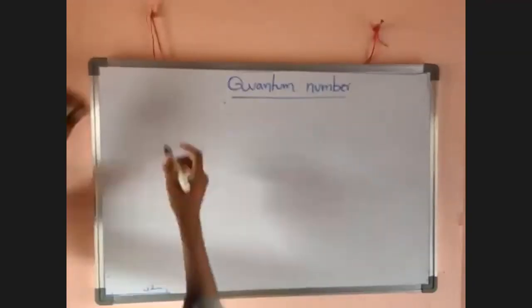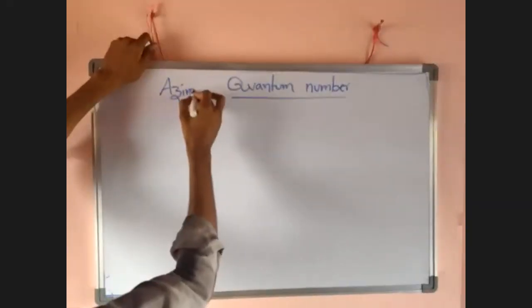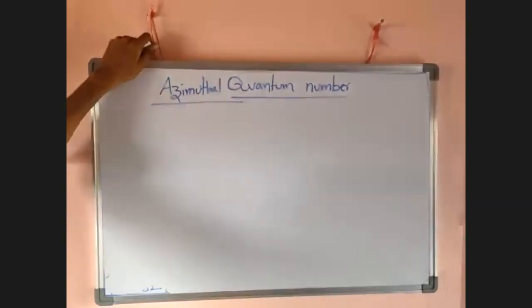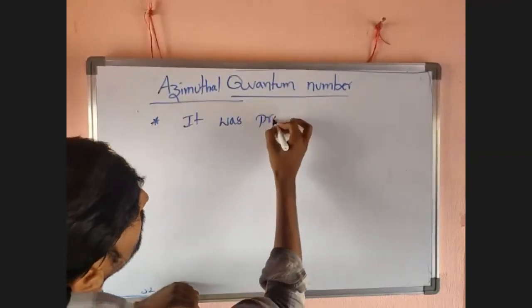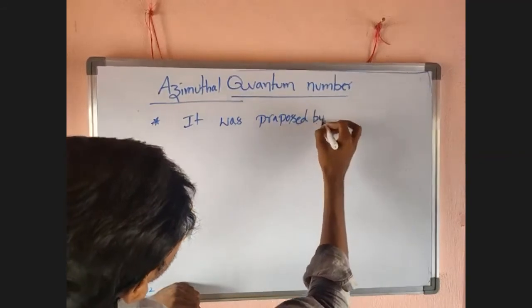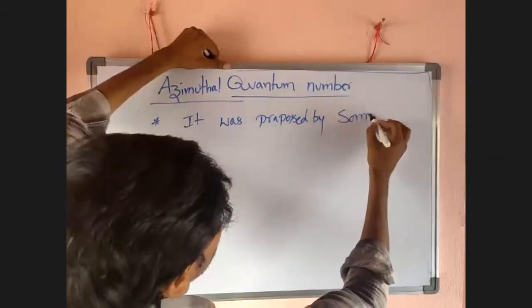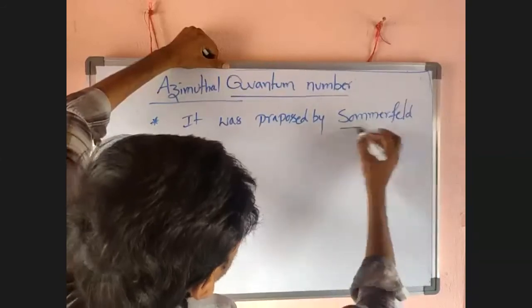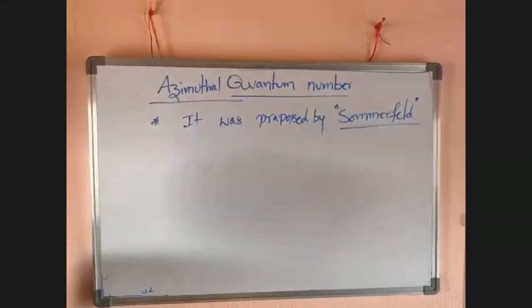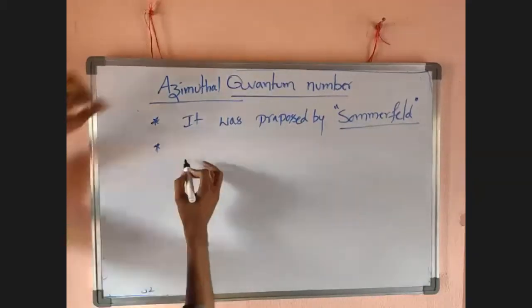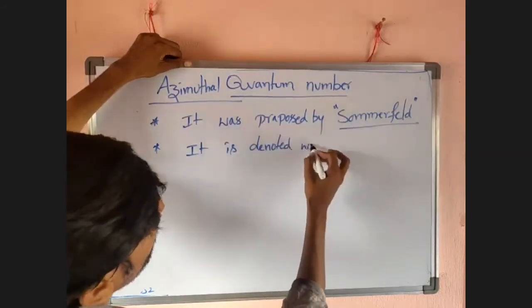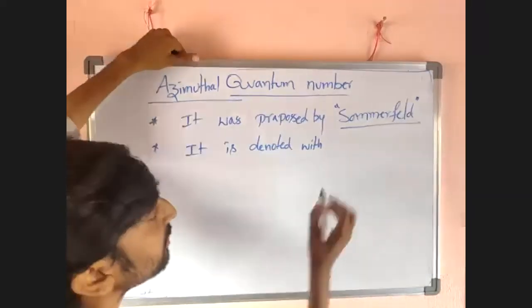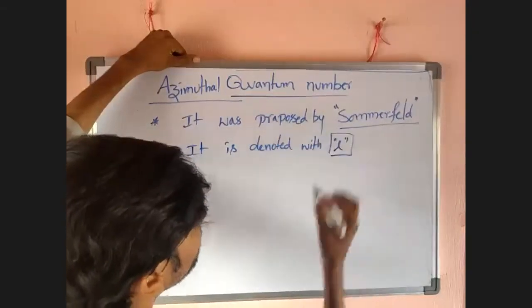Next one is azimuthal quantum number. It was proposed by, yesterday I told you guys, who is he? Sommerfeld. It was proposed by Sommerfeld actually. So then it is denoted with a small l.